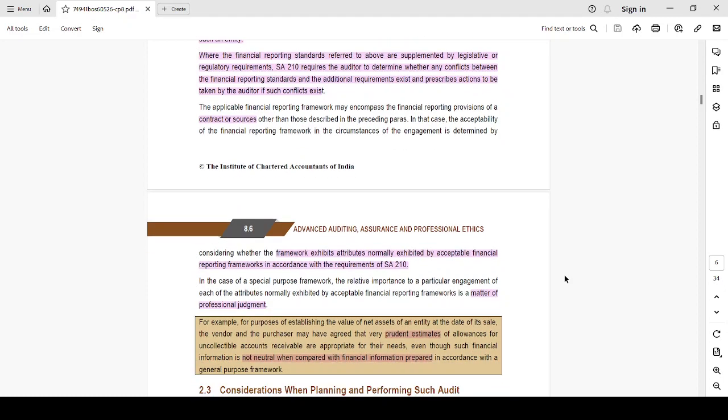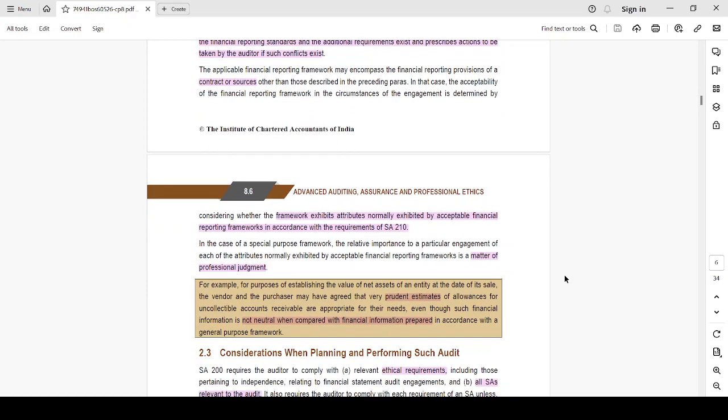The applicable financial reporting framework may encompass the financial reporting provisions of a contract or other than those described in the preceding paragraph. In that case, acceptability of a financial reporting framework in the circumstance of an engagement is determined by the framework, whether it is actually acceptable and not whether it is generally accepted or not.